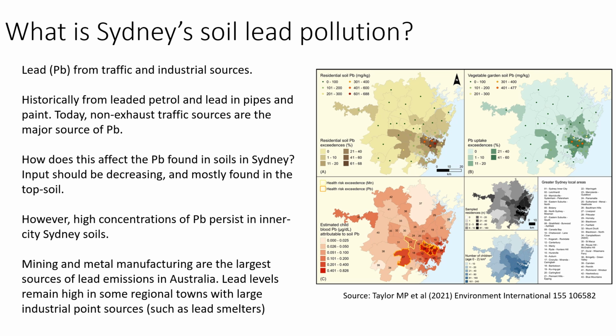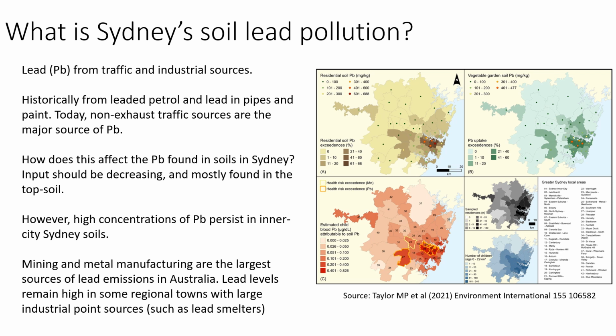This week's topic is soil lead pollution, and it builds on the lead samples that you've collected and will be analysing in the laboratory. Let's start by considering what is Sydney's soil lead pollution. And lead, which has the chemical symbol Pb, is largely derived from traffic and industrial sources.